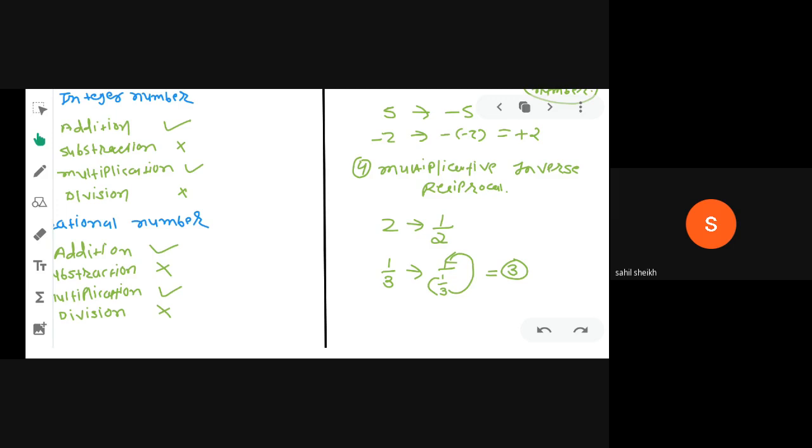And same thing, if we have 1 by 3 as a given number, and if you want to find the reciprocal of 1 by 3, what is the answer? 3 by 1. And 3 by 1 means only 3. We don't need to write down 1 in the denominator. Okay?